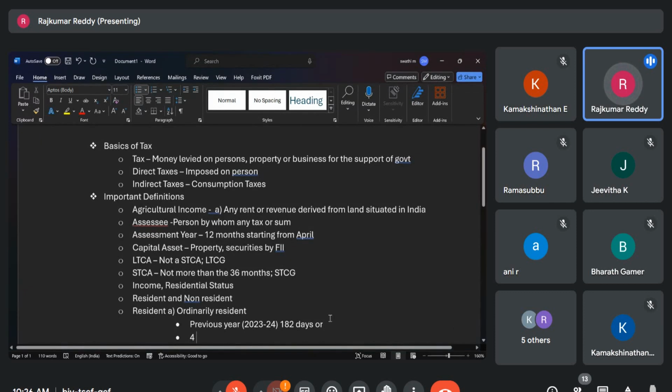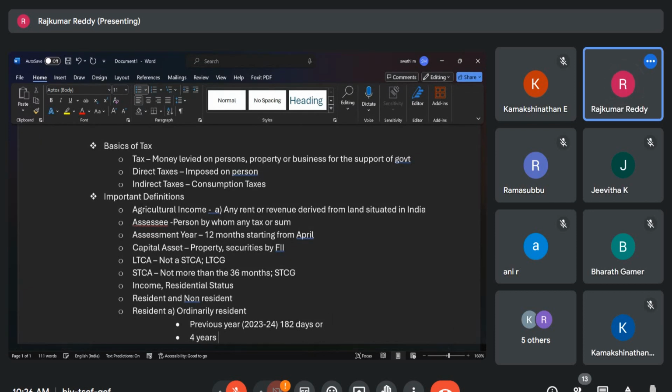In the last 4 years, if they have stayed in India for 365 days, and in the last year, if they stayed in India for 60 days, then also they are ordinarily resident and they are liable to pay the tax. This much broad definition is given.